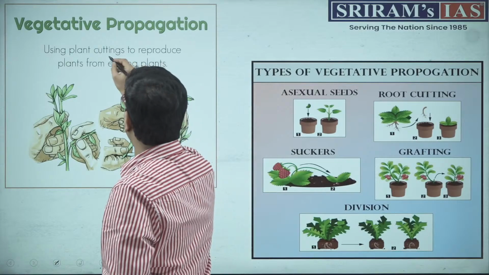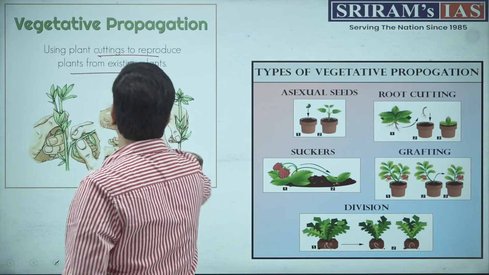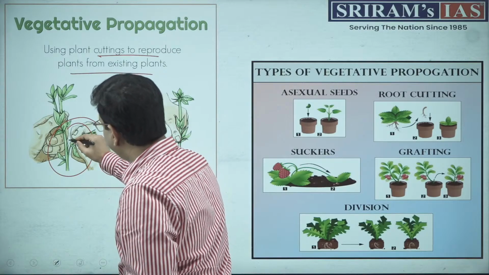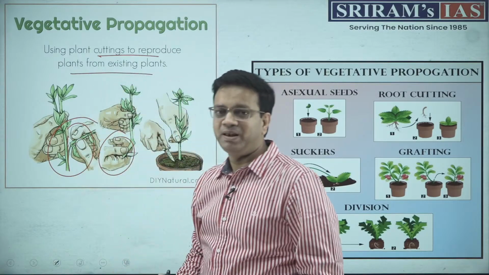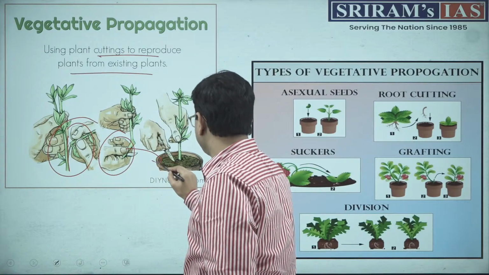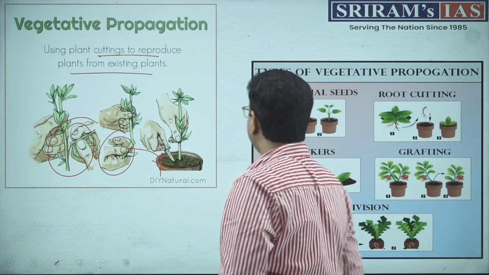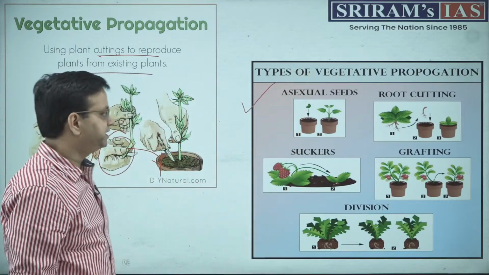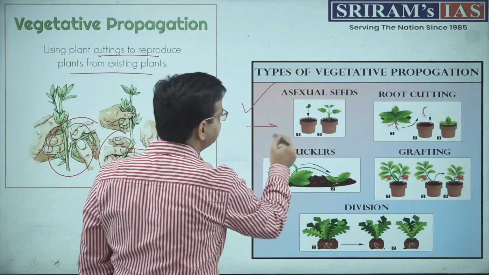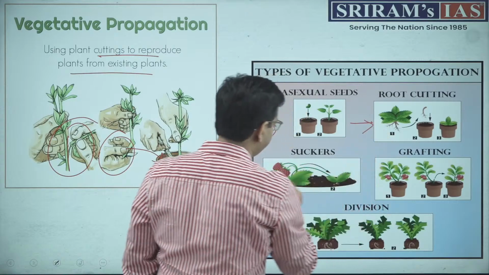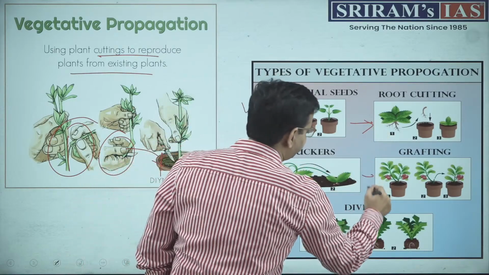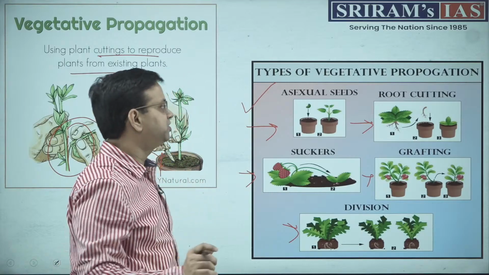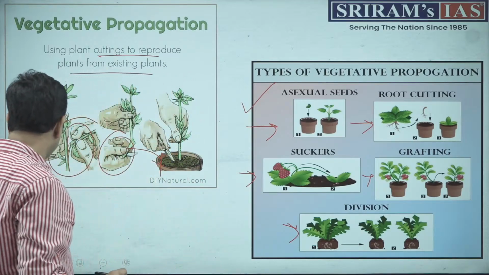It's using plant cuttings to reproduce from the existing plant. This is how the methodology follows. You can take down pieces of a plant, you can implant them, and the plant will grow further. There are various types of vegetative propagation which can again be important for examination. First is asexual seeds, then we have rooting, suckers, grafting, and division. These are basically the five important methodologies where vegetative propagation takes place.